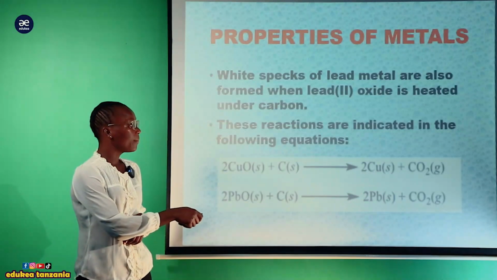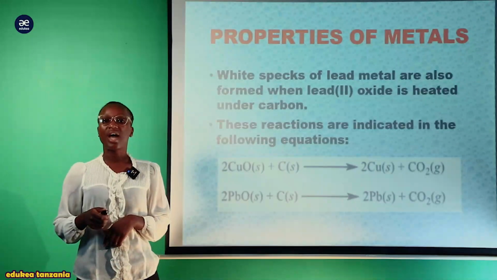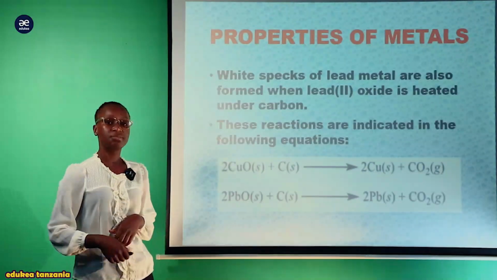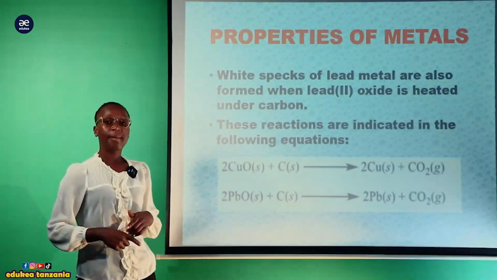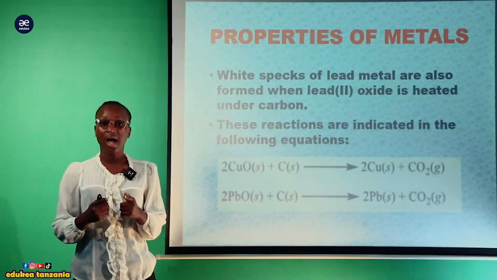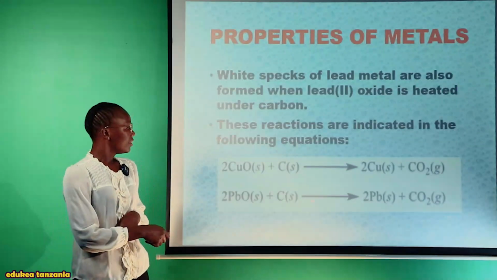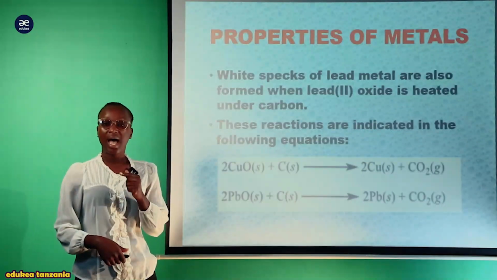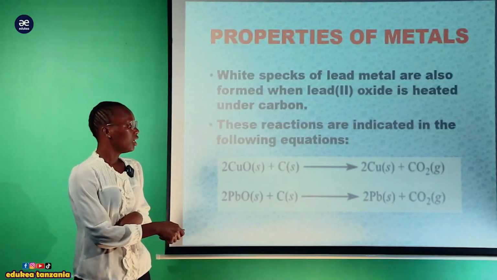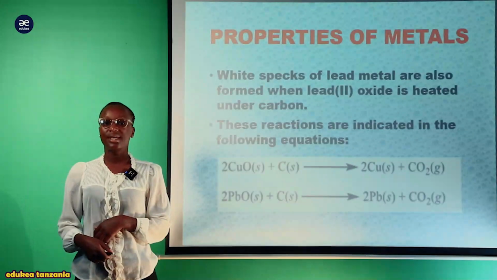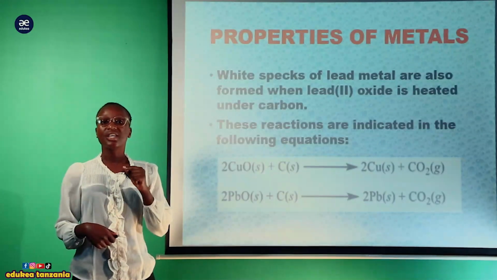So finally there we have the copper metal, which is solid in nature, plus carbon dioxide gas. Another is the concept of lead. You can see this is the oxide of lead. After being heated or reacted with the carbon, we are going to have the lead metal, which is in solid state. So this carbon tends to act as the reducing agent. It tends to reduce the oxide of lead(II) into lead metal and carbon dioxide gas. So this is how the carbon acts as the reducing agent.